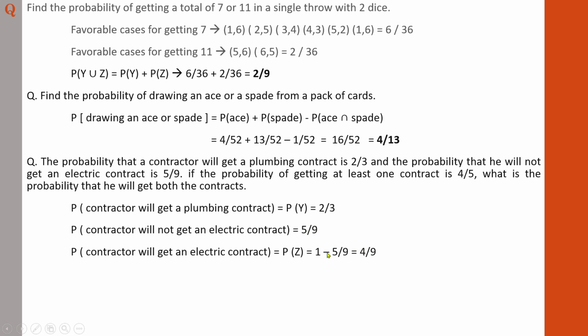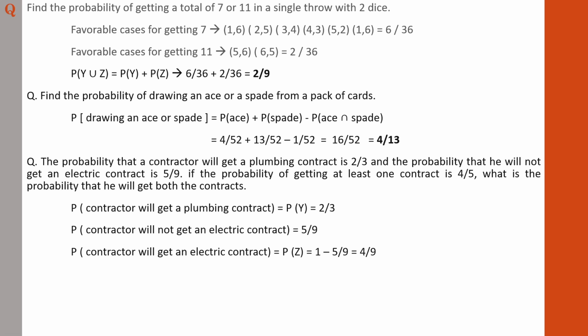So 4 by 9. It can be easily identified by the equation 1 minus whatever the value. So if you are finding the value of the opposite case, here you are given the value regarding the probability of not getting an electric contract. So what is the probability of getting the opposite? Opposite means what is the probability of getting the contract? So whenever you want to find the value of the opposite event, just do 1 minus whatever the information you have, then you will get the opposite value. So the probability of getting an electric contract is 4 by 9.